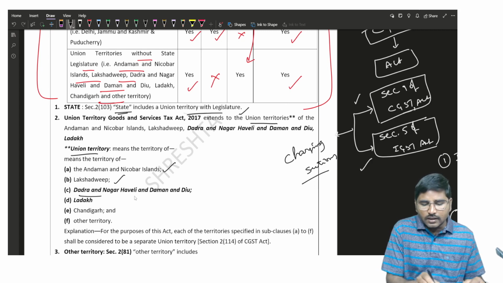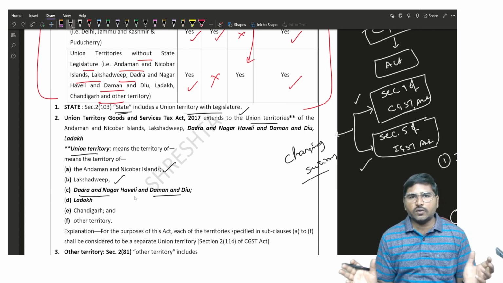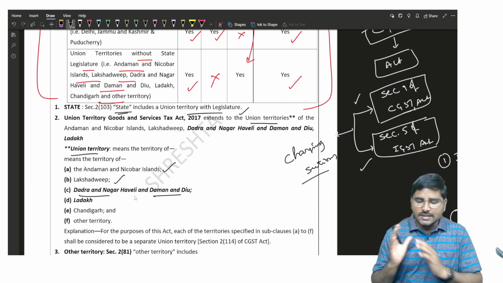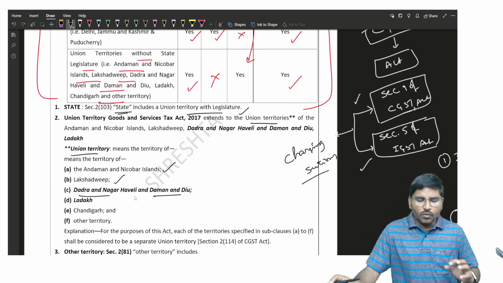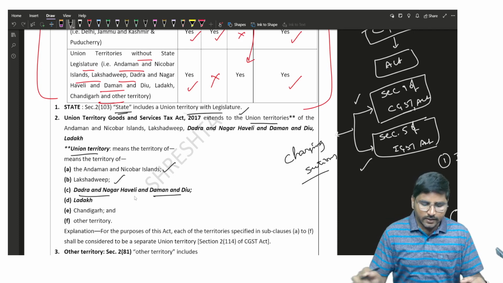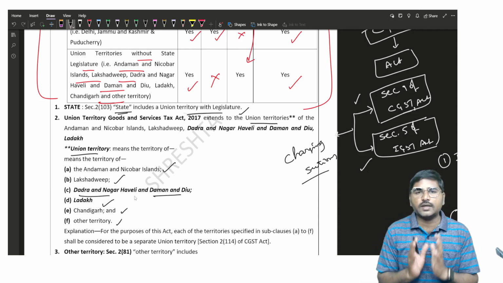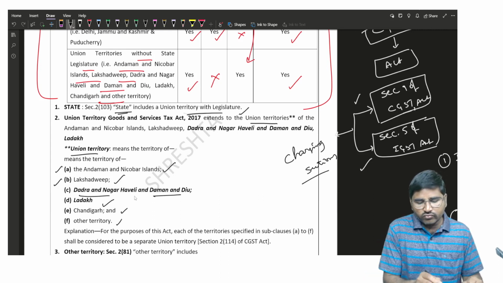And as you are aware, earlier Dadra, Nagar Haveli, and Daman Diu were two different union territories. Now these two union territories are made into one union territory for reducing the administrative cost. Okay, let it be. And the next, Ladakh, Chandigarh, and other territory. These are the union territories. Now here you know what are Andaman Nicobar Islands, Lakshadweep, Dadra, Nagar Haveli, Ladakh, and Chandigarh.